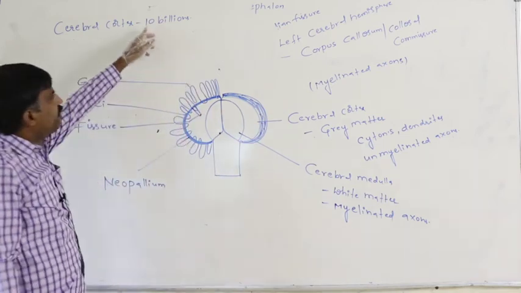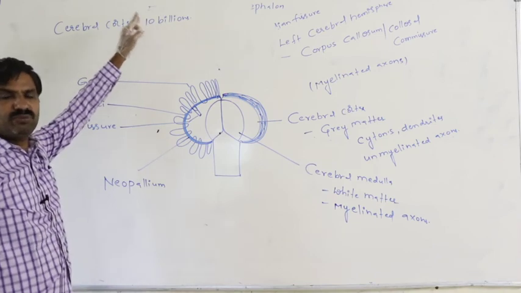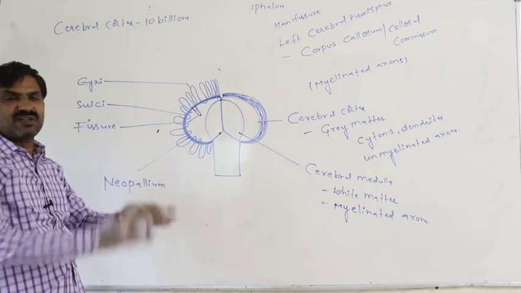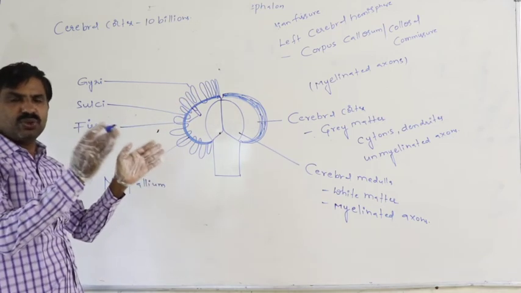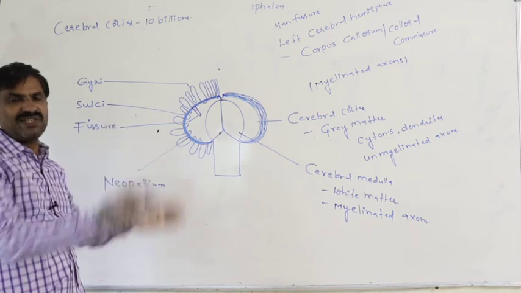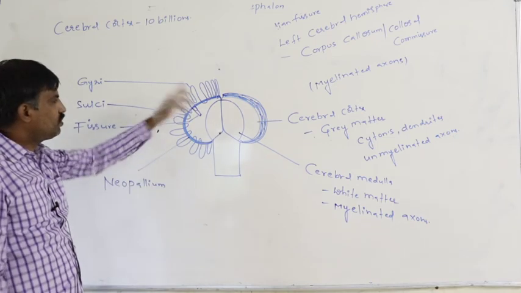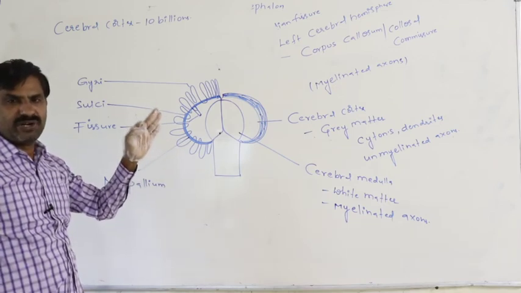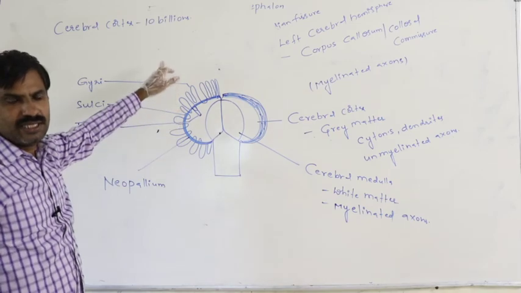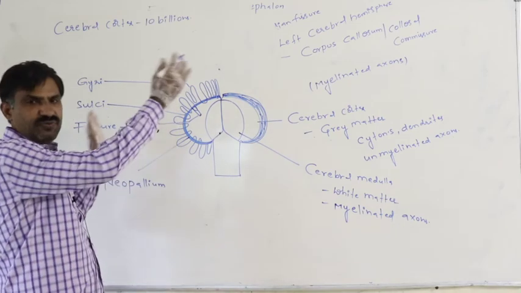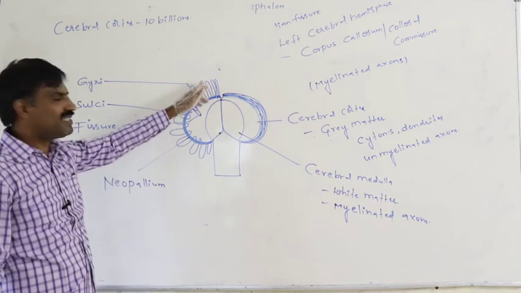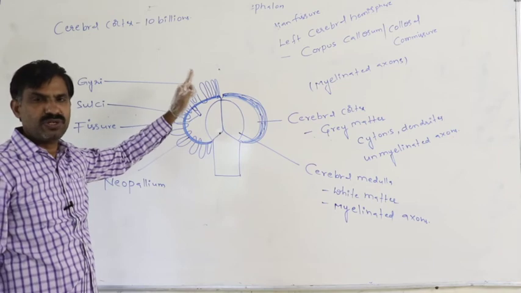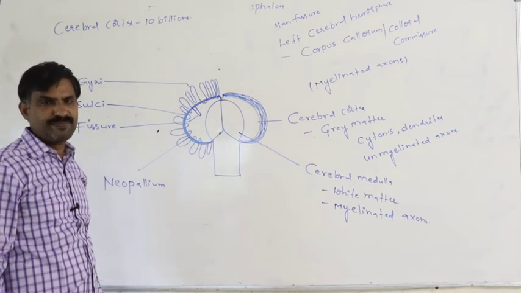To accommodate such a large number of neurons, the sulci and gyri must get unfolded. Due to that, the surface area greatly increases, and due to that, these 10 billion neurons get accommodated. What I am saying here is that whenever the sulci and gyri are unfolded, the surface area increases to accommodate 10 billion neurons only in the cerebral cortex.